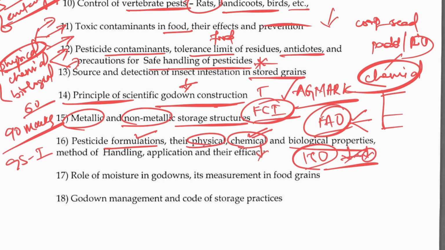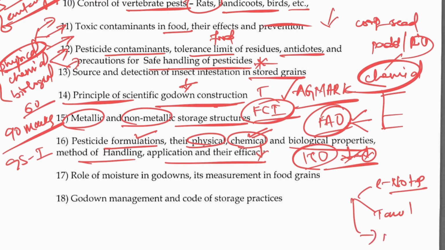You have seen so many tragedies like the endosulfan tragedy of Kasargod. That's a different case where aerial spraying was taken up. But these are the things we have to keep in mind while preparing for this paper 2, the specific methods of handling, application, and their effects. Everything, the sources remain the same. You can use the e-notes that we will be giving you, or the Tamil Nadu notes, which are from the notes which you will be given.